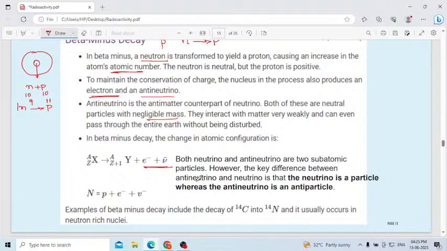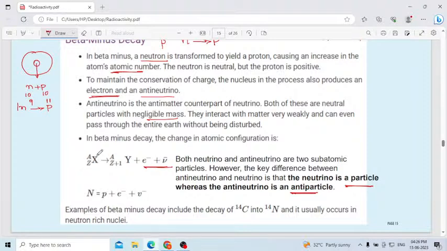However, the key difference between antineutrino and neutrino is that neutrino is a particle whereas antineutrino is an antiparticle. The behavior of both neutrino and antineutrino is almost the same, because both don't have any charge and their masses are very negligible, but you have to remember neutrino is a particle, antineutrino is an antiparticle. To balance the law of conservation of energy in beta minus decay, the daughter nucleus will release an electron and also an antineutrino.